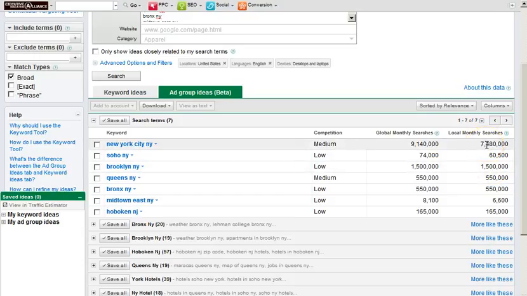Now New York City is going to be far too packed for us to succeed in, so Brooklyn is sort of our stretch here. New York City we may mention a little bit on our website because Google will want to see that, just to know that yes, we are in that area, but we're really not likely to show up very well for New York City without a very large budget and people working heavily on this on a daily basis. So if you're doing this part-time with one person, you really want to focus on those more achievable results. And again, Brooklyn's a stretch, so we want to think of that as a long-term goal. Queens and Bronx as midterm, and Hoboken is one that shorter term we're likely to hit easier.